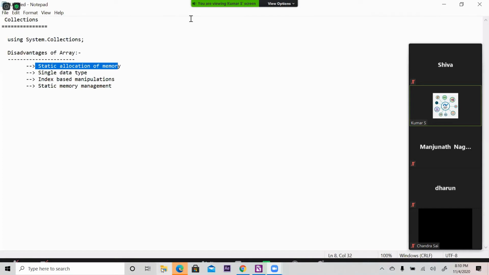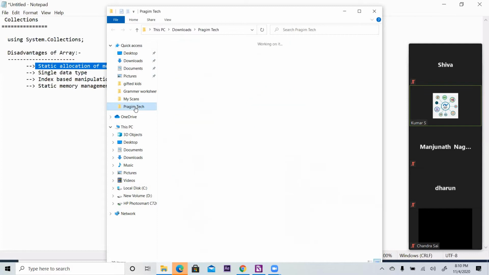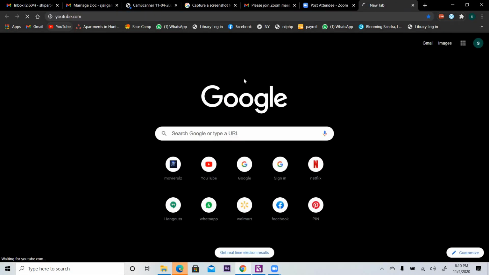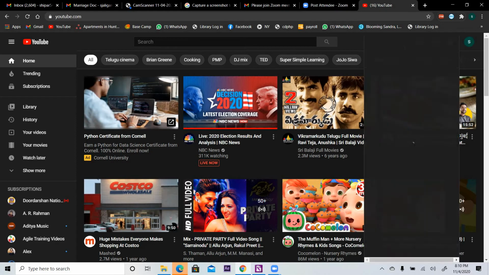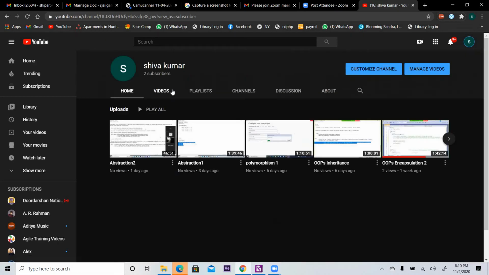So collection means collection of the data, just like array, but offering features better than an array. So these 4 points that we discussed have to be overcome by the collection.